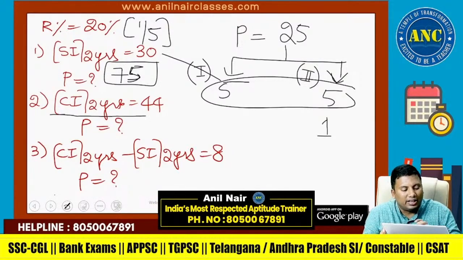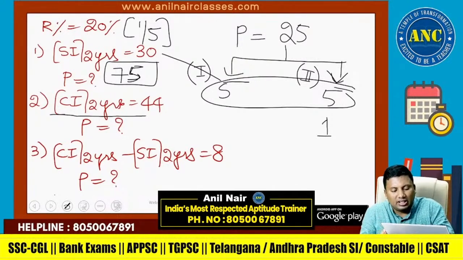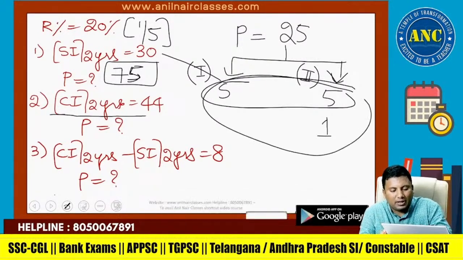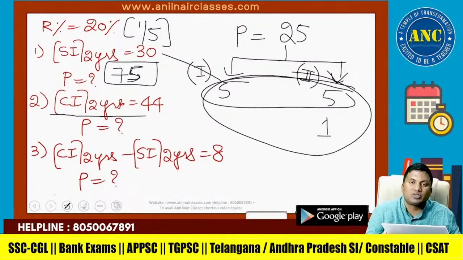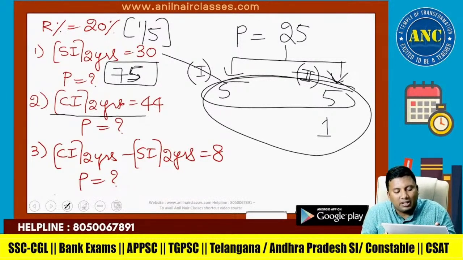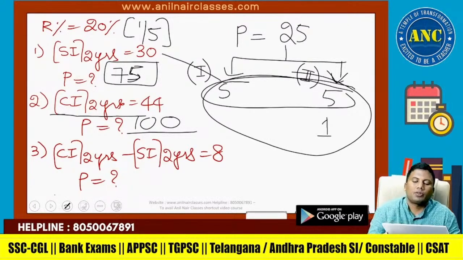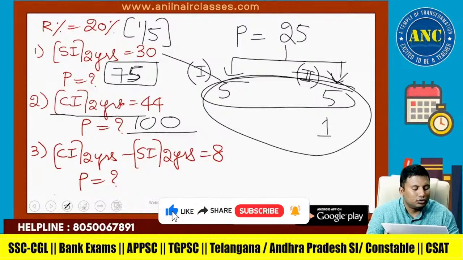CI for 2 years is the total of the first year plus the second year: 5 plus 5 plus 1, which is 11. 11 is becoming 44, so 4 times. The principal is 100.